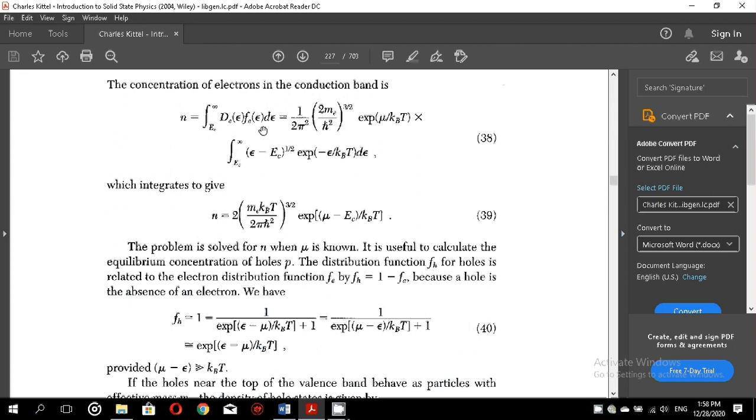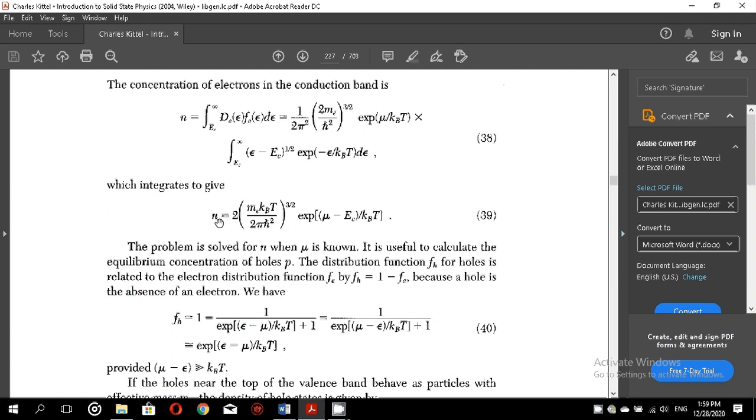Sorry, we have not yet integrated, but we have substituted the values. So equation number 38 is the result of the substitution of the values of the density of states and the Fermi-Dirac distribution function, and the integrand is epsilon minus EC, exponential minus E over kBT, into the energy interval. So if we integrate this equation, the result is given by equation 39.